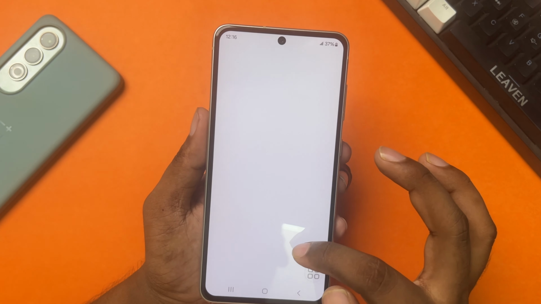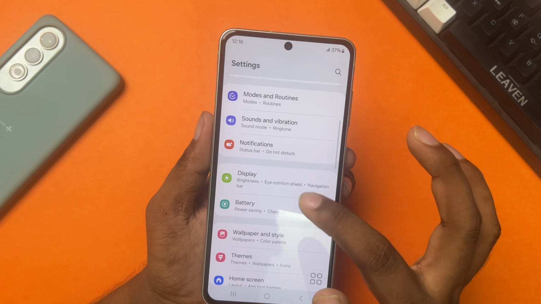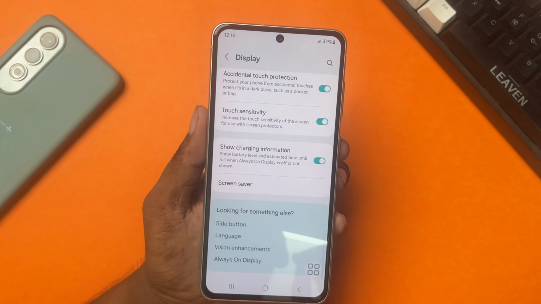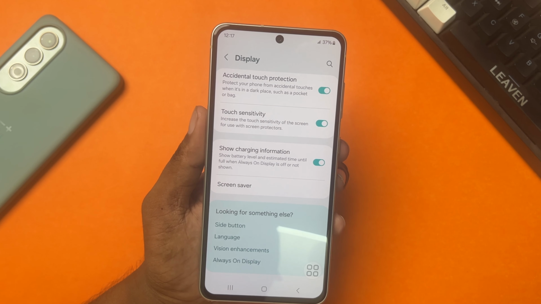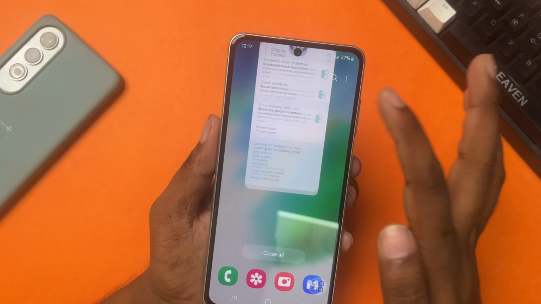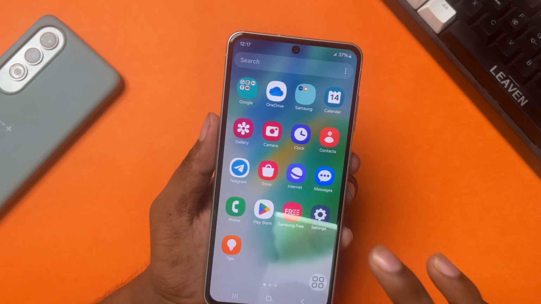Open Settings. Scroll down and tap on Display. Scroll down to find the touch sensitivity option. Make sure to turn it on. After trying these steps, check if your touchscreen issues have improved.